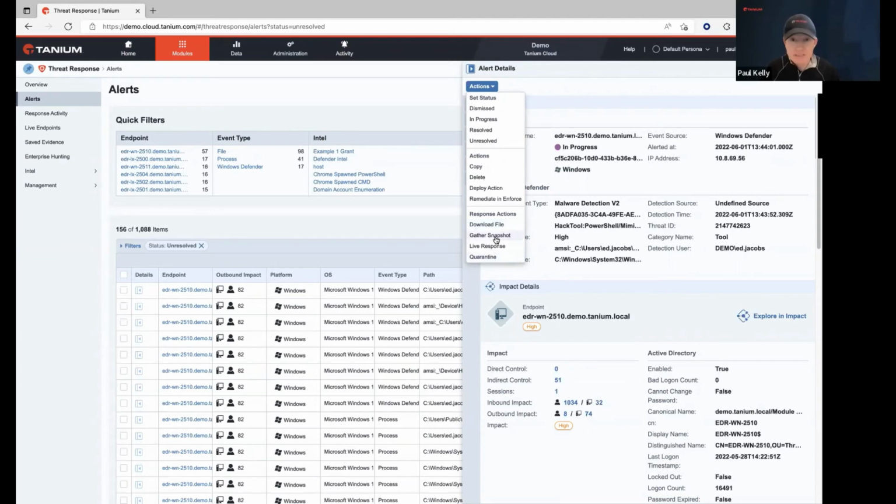The other thing that we want to do is gather a snapshot, because there can be a lot more going on on this host that we don't see here. We haven't drilled down into all the alerts that are being produced on just this one particular host. And there could be things that we have detections for days, weeks down the road, and you can go back in time. I like to think of this as a black box forensic recorder. It's always recording, always writing the activity to a local database on the client. It gives you the ability to go back and review all of those artifacts. That's super, super powerful, especially as new information becomes available to you.